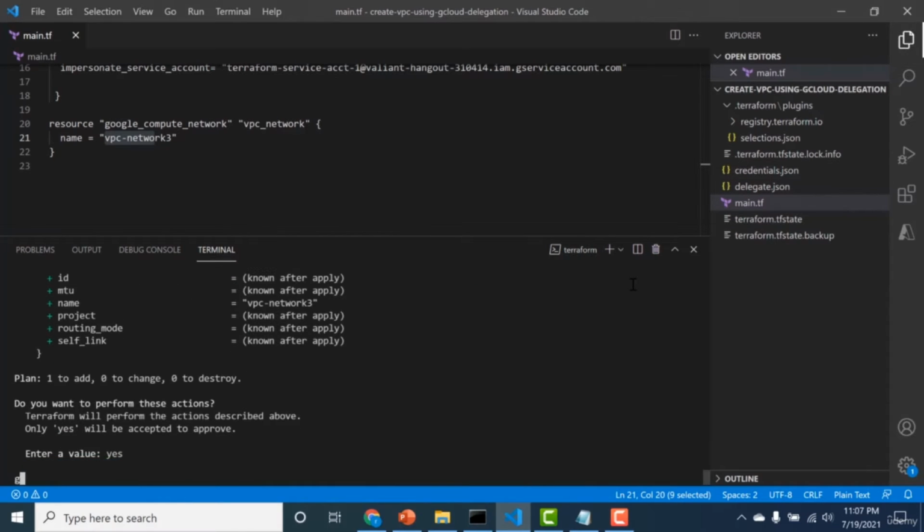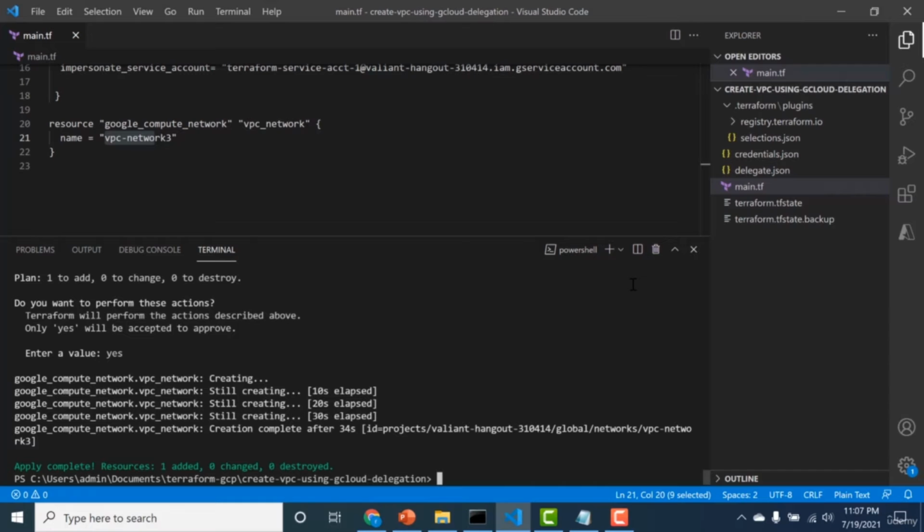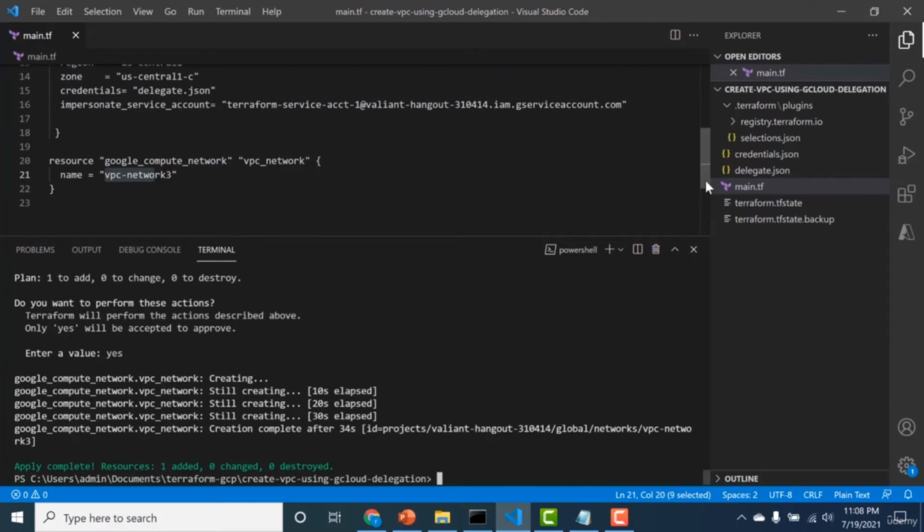I'll say yes. And you can see that I was able to create the resource. So this is how you create resources using impersonate service accounts. I hope this was useful and the code for this particular chapter will be given in the resource below. So I'll see you in the next lesson.